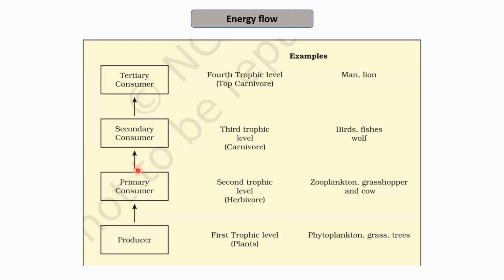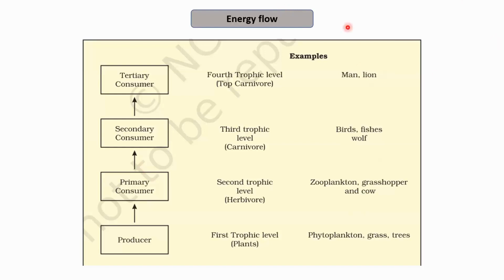The producers may include phytoplanktons, grass, trees, etc. The primary consumers may include zooplanktons, grasshopper, and cow. The secondary consumers may include birds and fishes. The tertiary consumers, the fourth trophic level, may include man or the lion, depending upon the ecosystem.